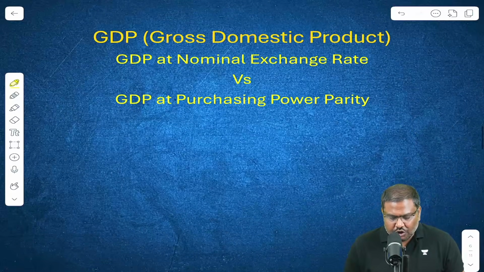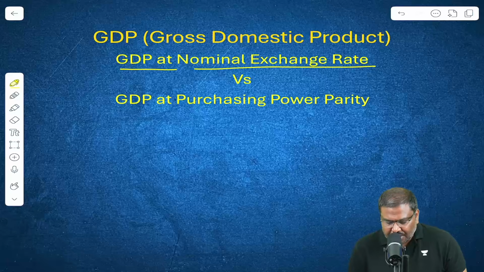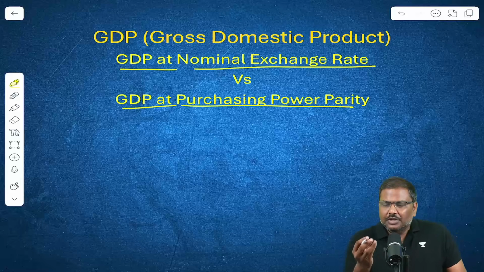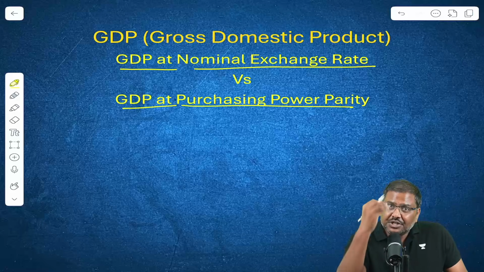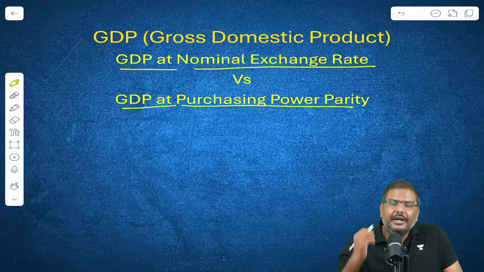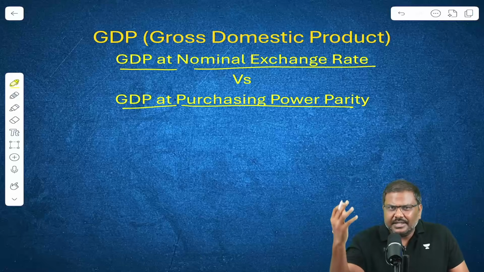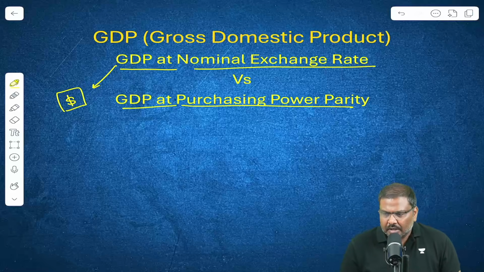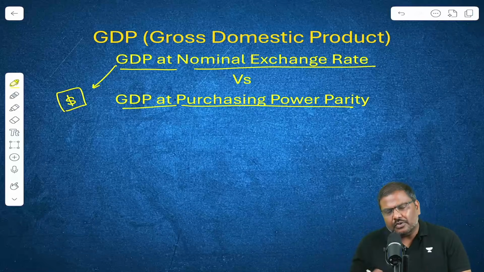Next, GDP at nominal exchange rate and GDP at purchasing power parity. What's the basic idea? Whenever GDP is published in the international market, for example by the World Bank, they will publish GDP numbers in terms of dollars. We calculate in India in terms of rupees, but it is published in terms of dollars.